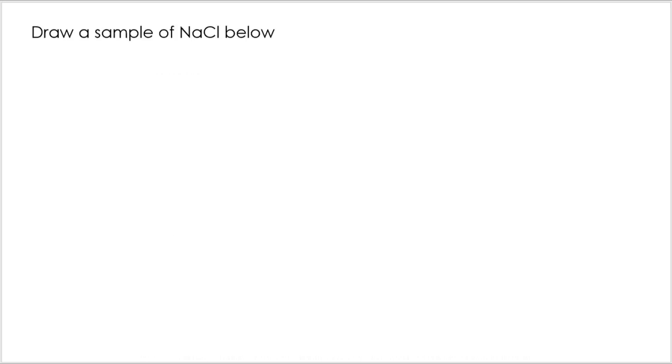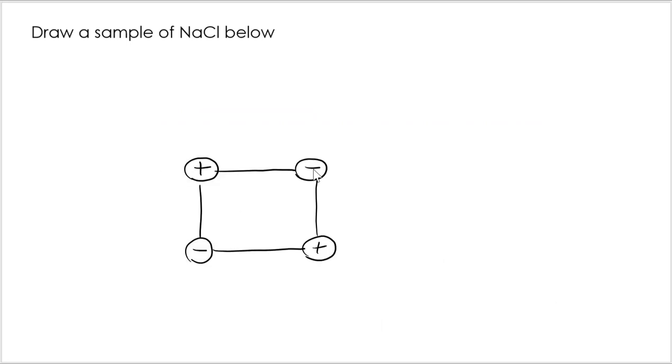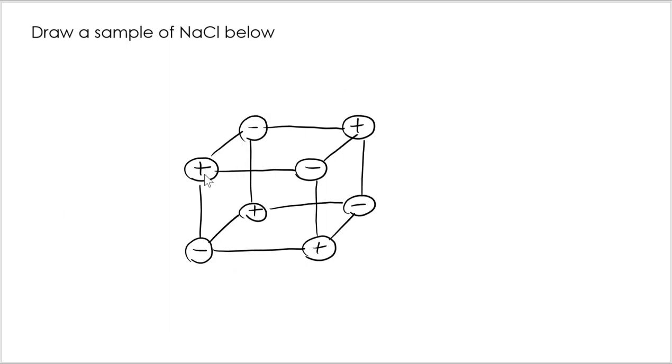Now, you may be asked to draw a sample of NaCl, and I would always stick to a similar format. Sometimes you will be guided to draw it in this format, but if not, I would come back to it anyway. So I'm going to start off with my positive and negative ions in a two-dimensional plane, and I'm then going to turn it into three-dimensional by creating a cube. You can see the pluses are surrounded by minuses, the minus is surrounded by pluses. I've got my ionic structure shown clearly. The plus is the Na+, the minus is the Cl-.